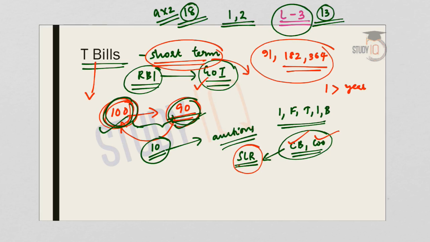So you should know what all are the instruments or what all are the components of SLR. So one component can be T-bill or treasury bill. Now another important feature about T-bills is that it can only be issued by the central government in India. So no state government can issue treasury bills. So this is very important. You should remember this. No state governments can issue treasury bills. It can only be issued by the